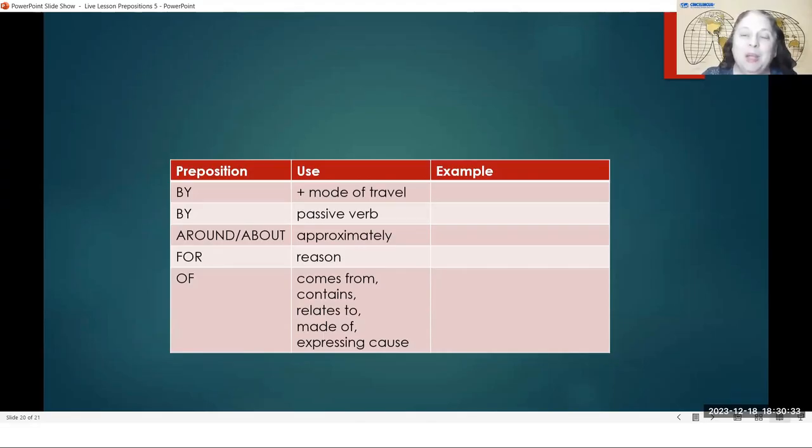That's telling who did the action. That's active voice. Paul read the book. Who's reading the book? Paul is. So that's active voice. But the book was read by Paul, makes it passive voice.